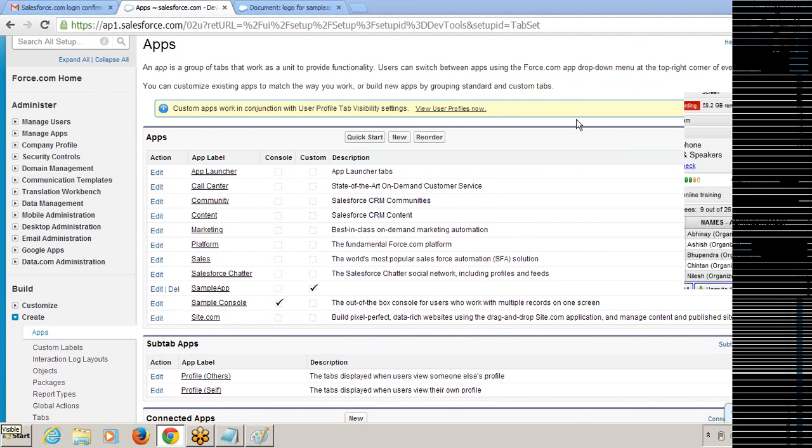Suppose I created 10 users and gave those 10 users some profile. If I assign different profiles and don't give access to a profile, those users also can't see it. It is organization-wide. Everyone can access this application once they get the access. If they don't have access, they can't access the application.